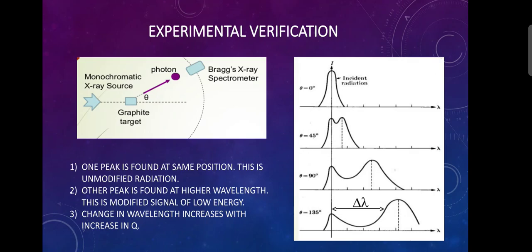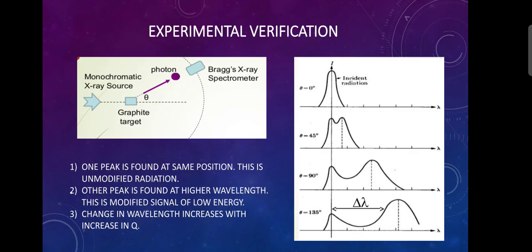So X-rays of monochromatic wavelength is produced from X-ray tube and is made to fall on the graphite target. Then the rays are scattered. The scattered X-ray are received with the help of Bragg spectrometer, and the scattered wavelength is measured. The experiment is repeated for various scattering angles like at 0 degree, 45 degree, 90 degree, 180 degree, and the scattering wavelengths are measured.